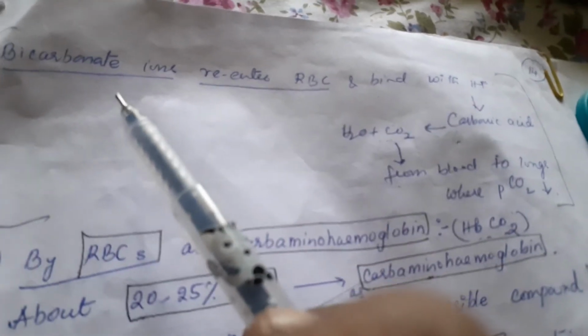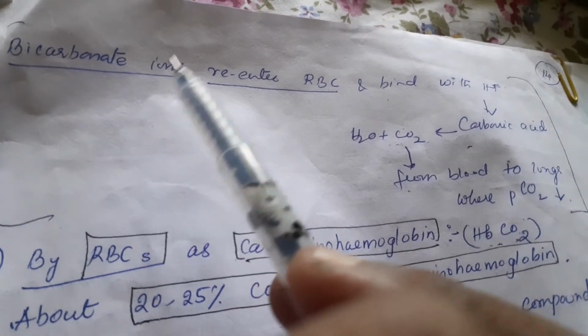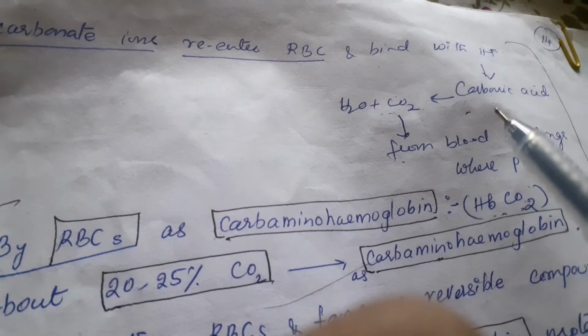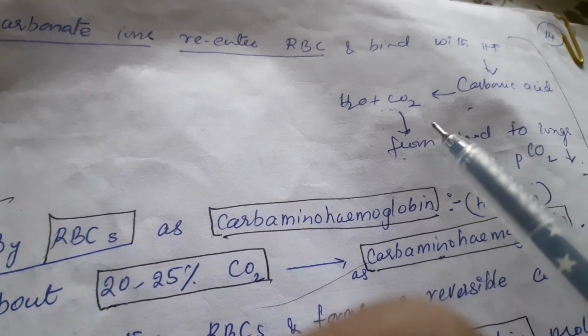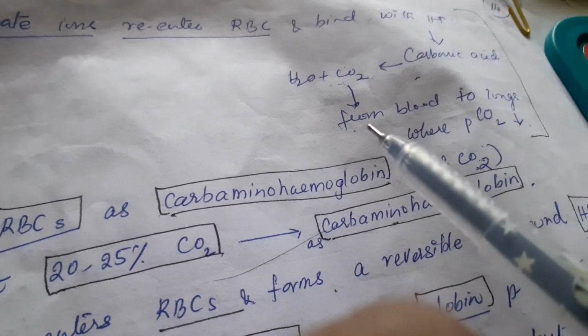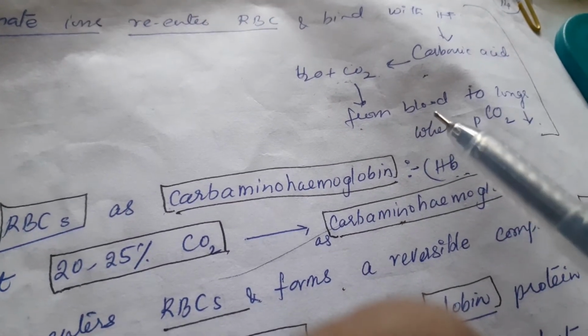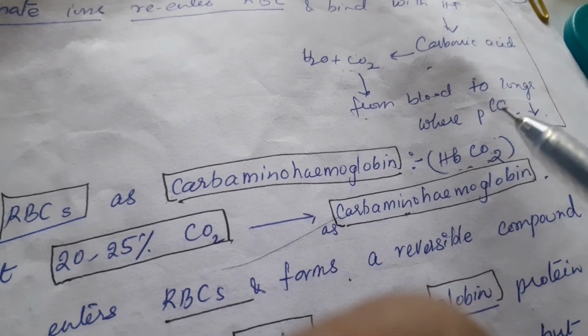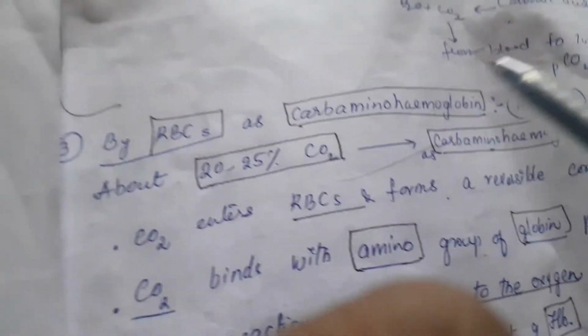So here the same thing is explained. Bicarbonate which is present in the plasma re-enters RBC and binds with H plus forming carbonic acid. With the help of carbonic anhydrase it splits into CO2 and H2O. From the blood, CO2 is transferred to the lungs where PCO2 is low.